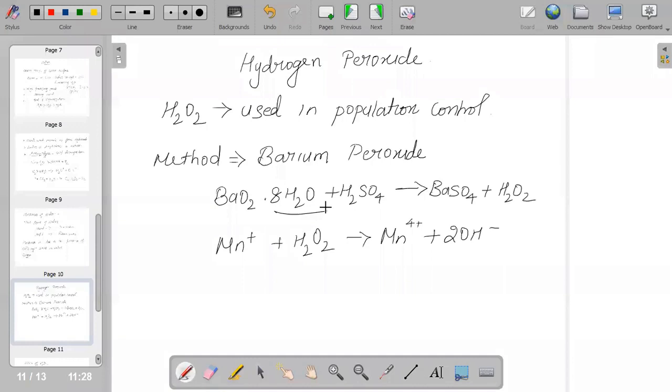And yes, it acts as an oxidizing as well as a reducing agent, and the plus point is that in both acidic and alkaline medium it acts as both. When it is exposed to light, it undergoes decomposition.